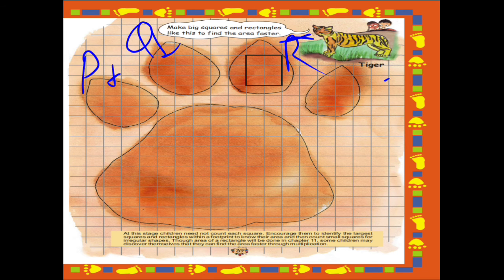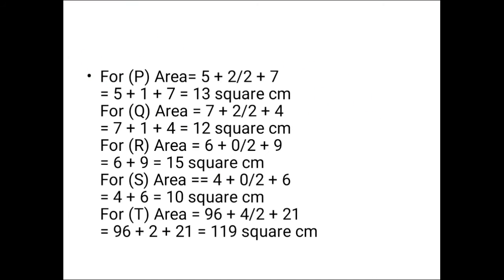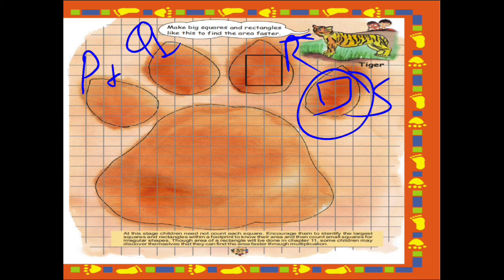Now let's see for S, that is this one. This way you have to make a big square, then you will count. So what will you write? For S, area is equal to 4 plus 0 by 2 plus 6. That means 4 is fully filled squares. See, there are no half filled squares and there are 6 more than half filled squares. Then what will you get? 4 plus 6, that will be 10 square centimeter. So the area of S is 10 square centimeter.